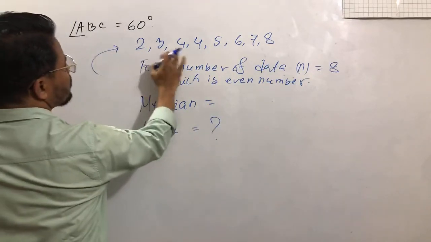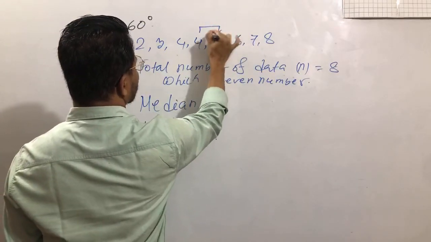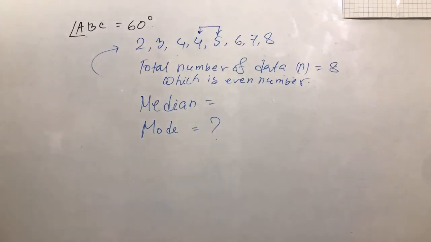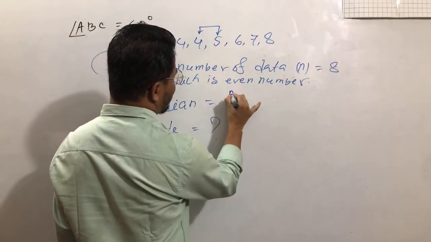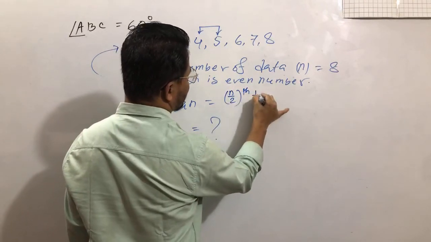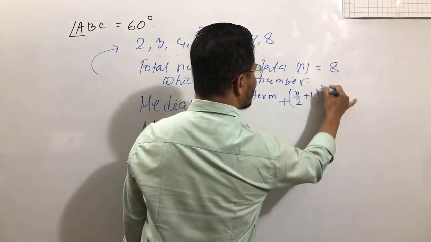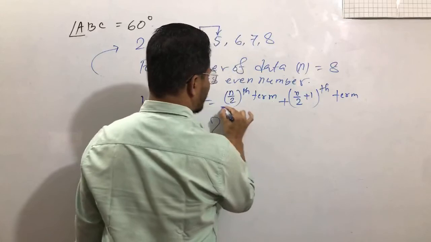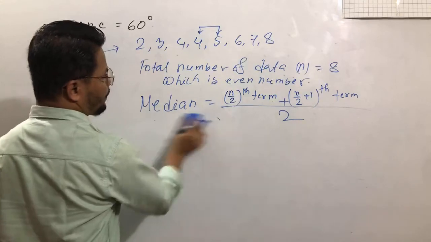We see here 1, 2, 3, 4, 5, 6, 7, 8. 1, 2, 3, 4, they are the two middle terms. So n plus 1 divided by 2. We see here the median formula will be the n by 2 th term plus the n by 2 plus 1 th term, divided by 2. This is the median formula for the even number.